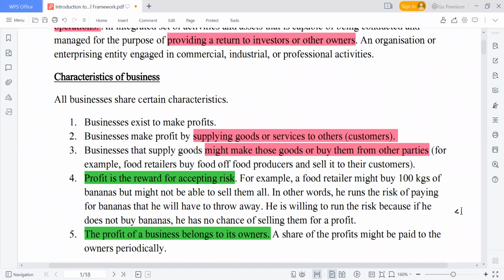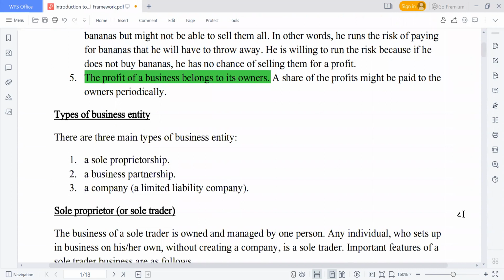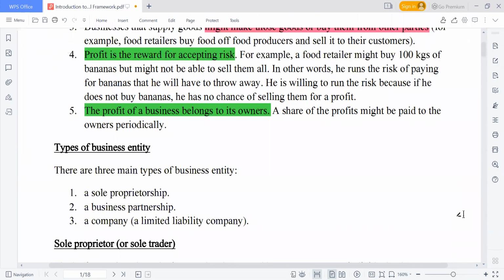And the profit of the business belongs to its owner. So what are now the types of business entity? We have the sole proprietorship. We have that of partnership. Then we also have that of companies. So these are the main three types of business.